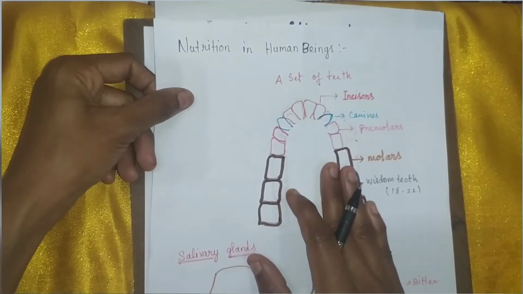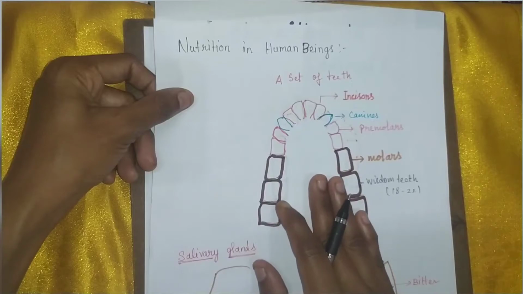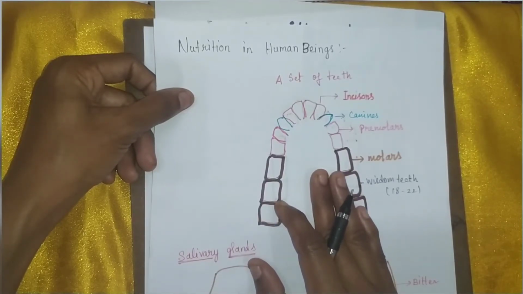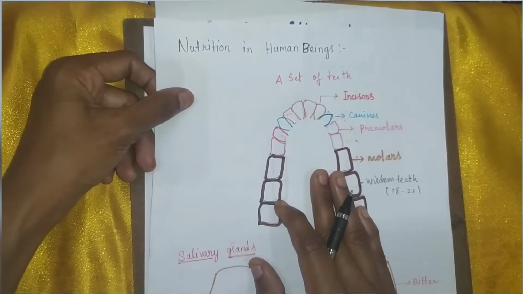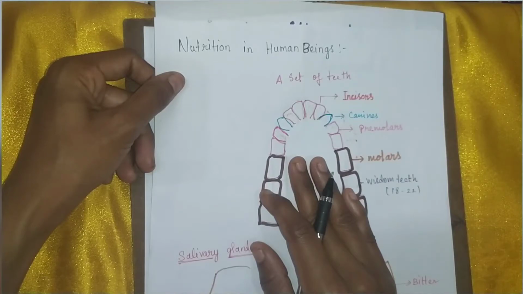We cannot get nutrients directly from complex substances. They must be converted into simple soluble substances. Then only our body liquids can absorb nutrients from the food.